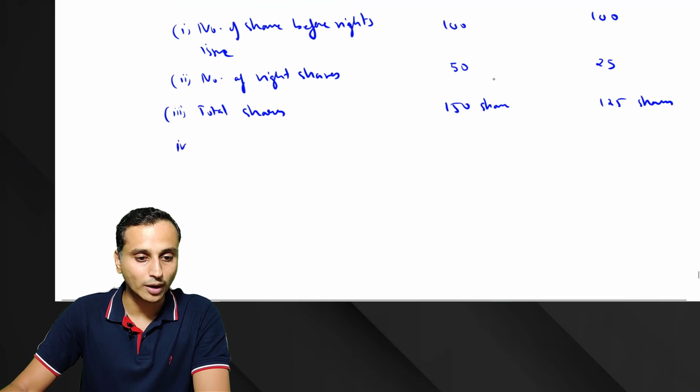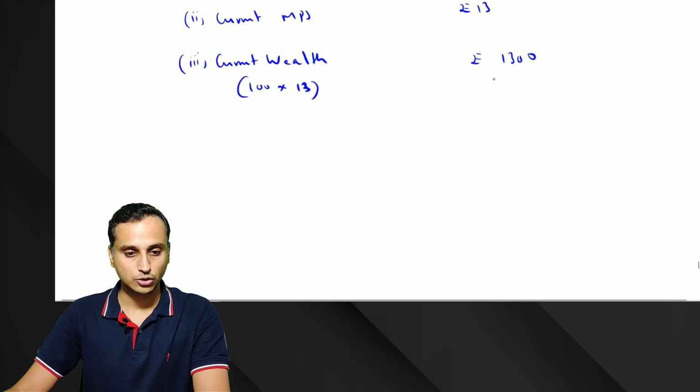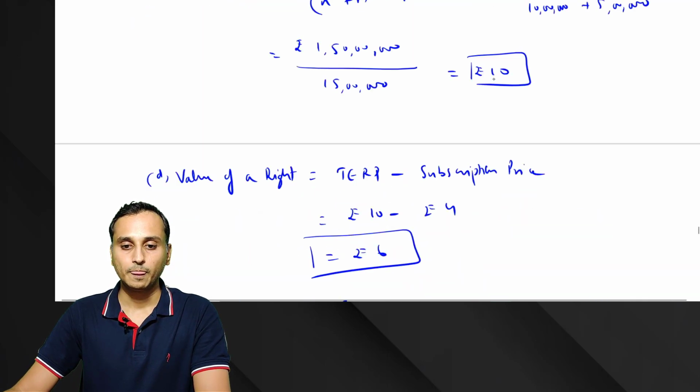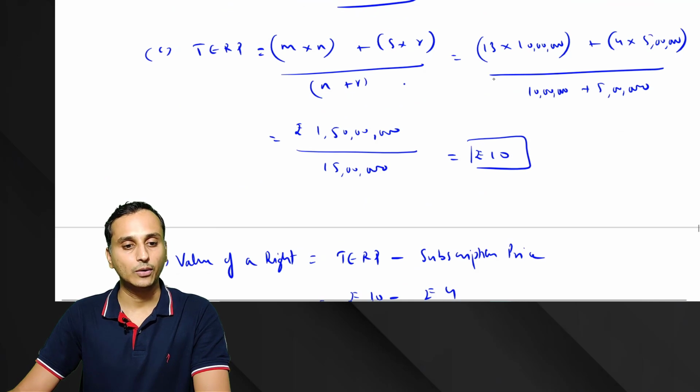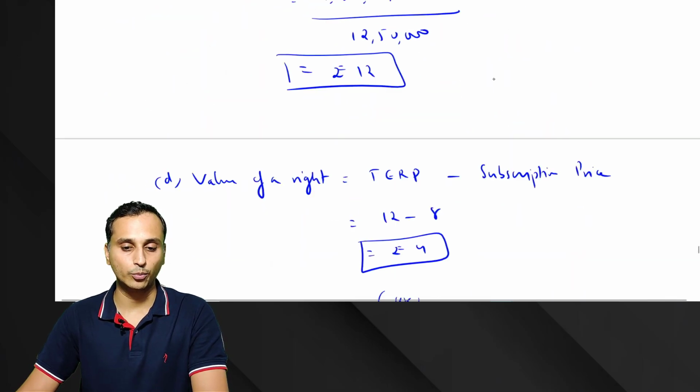Now after the rights issue, what is the market price? The theoretical ex right price. Yes, so in the first case it was 10 rupees, and in the second case it was 12 rupees.